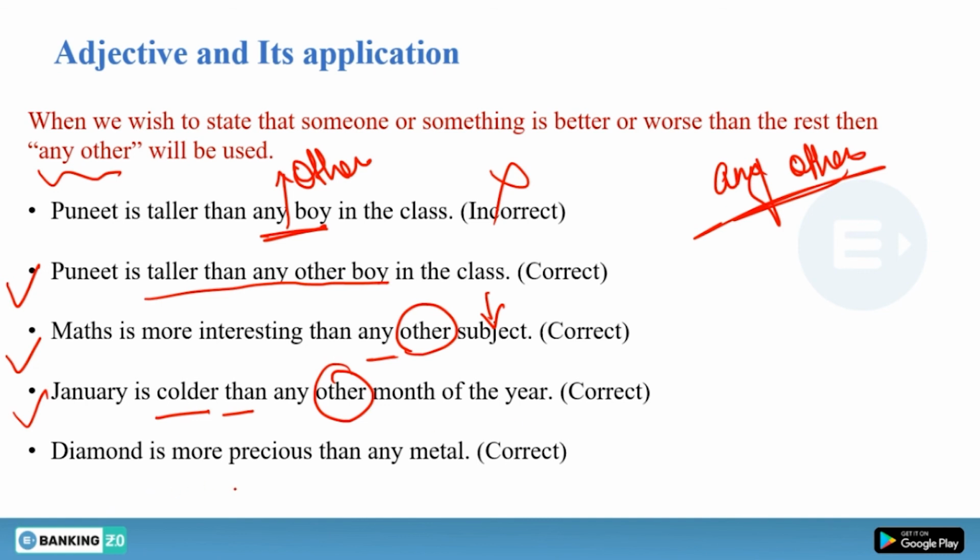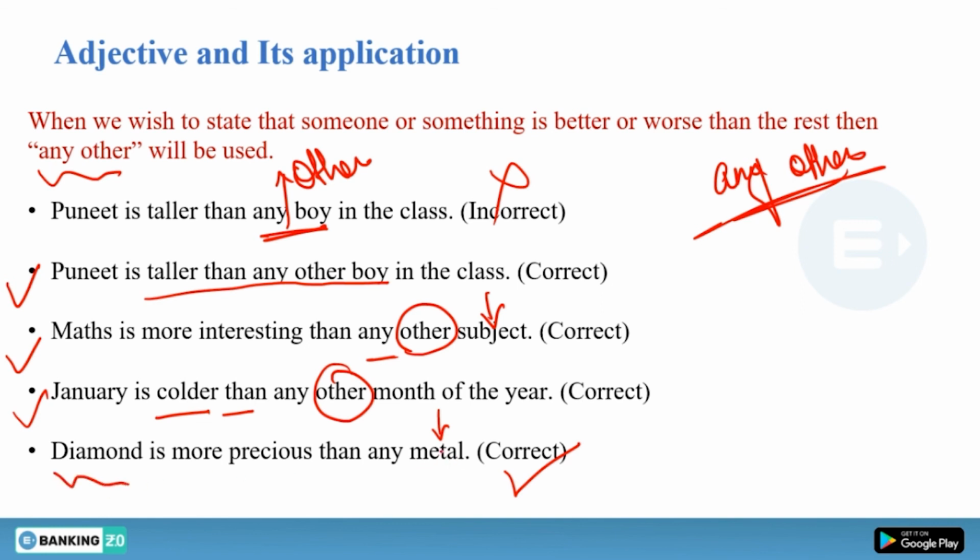But what about this statement? Diamond is more precious than any metal. Is this correct? Yes, this is fine. Why? Because we are not saying that it is better or worse than the rest, since the other thing we are comparing with doesn't come under the same category.